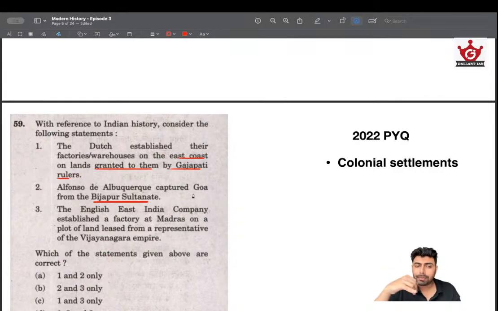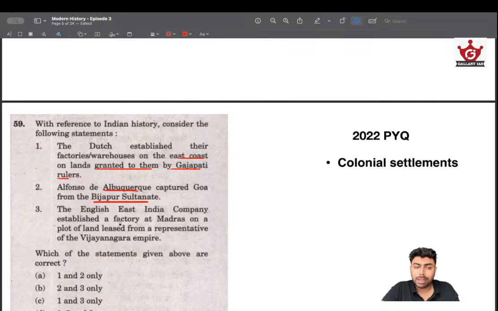Capturing mostly. Issues like the Portuguese and the Sultanates don't go well together, so there is very little chance that land permission is given. Usually those territories of the Sultanates will be captured by the Portuguese. That's one thing you need to remember. In the same way, Diu was also captured from Bahadur Shah. So that's another thing. This is again a trend that we can observe.